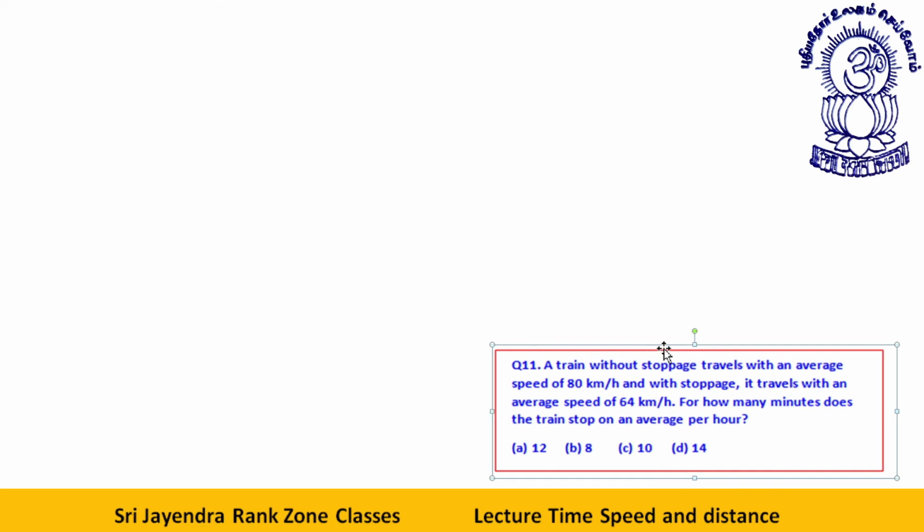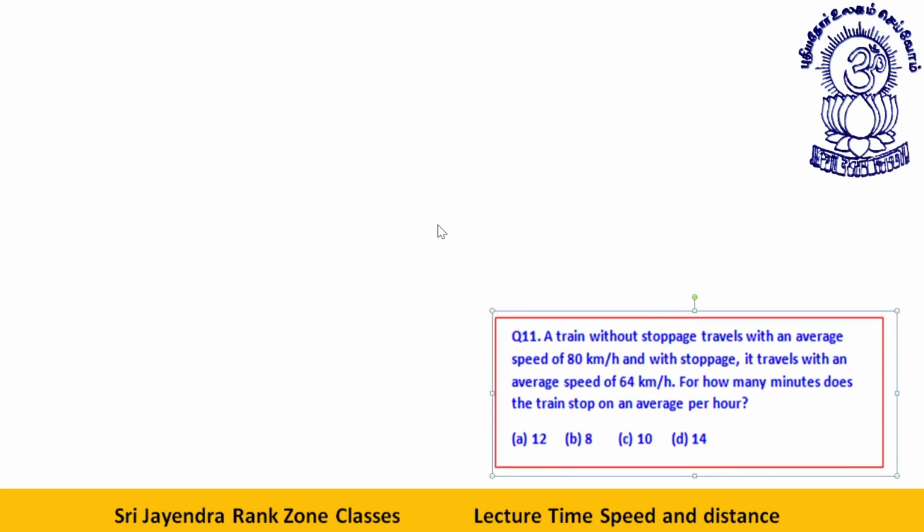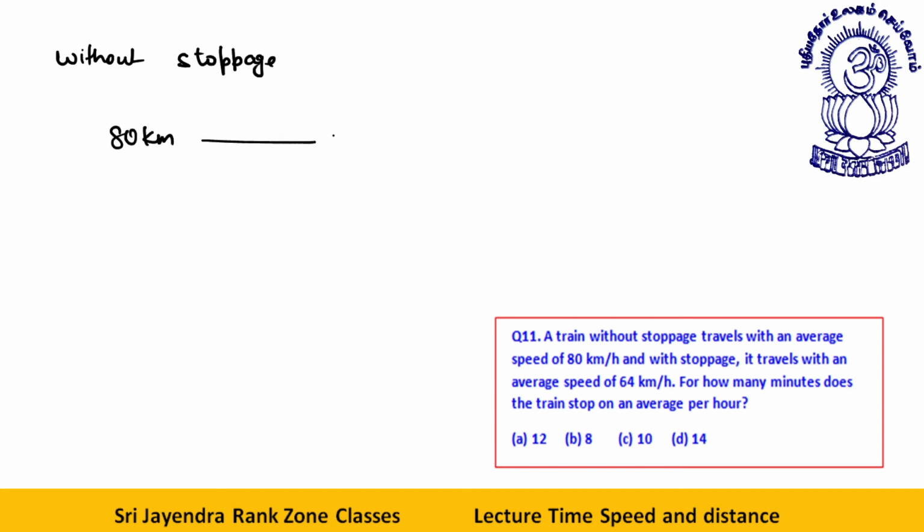Can you do it, students? Without stoppage, it travels 80 kilometer in 60 minutes.